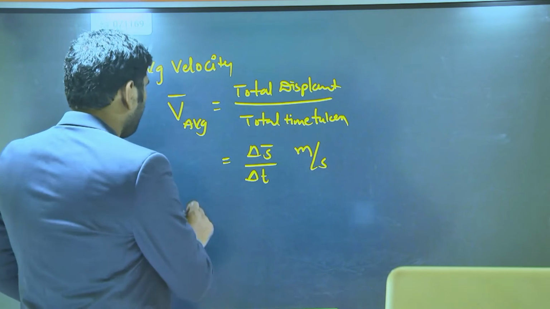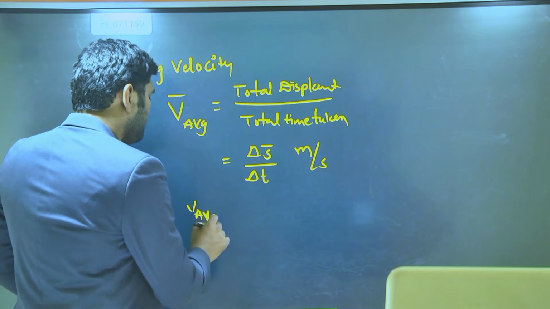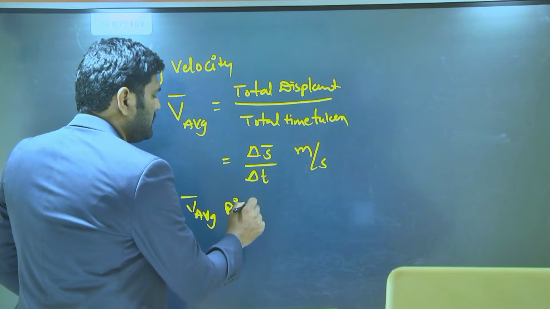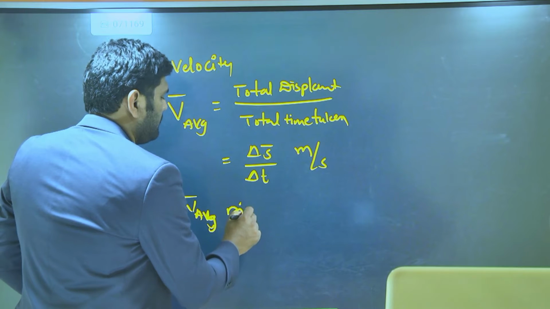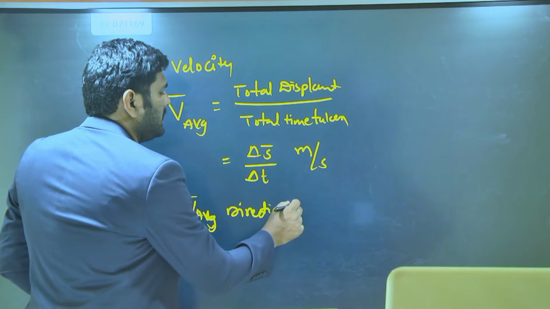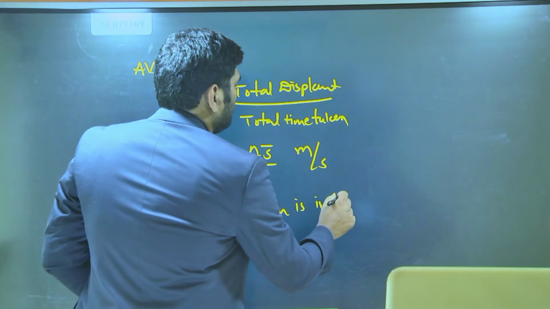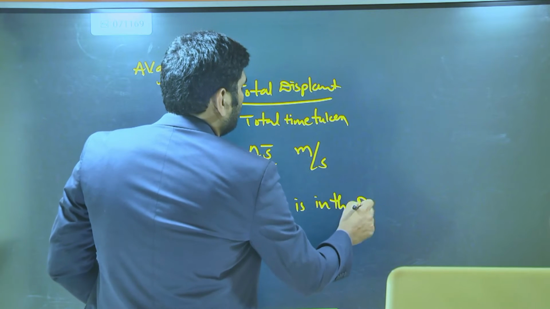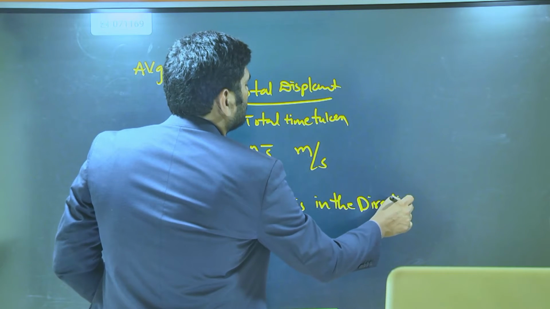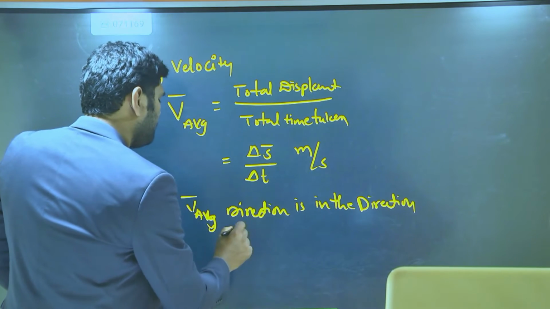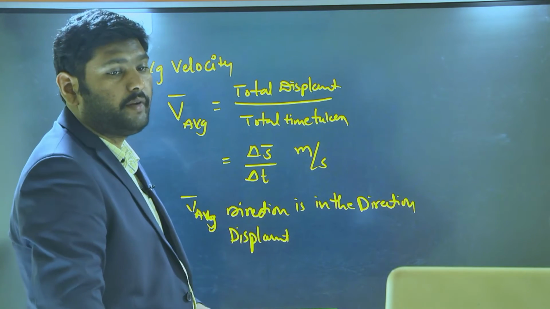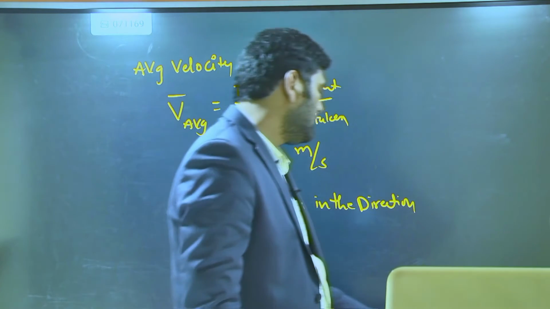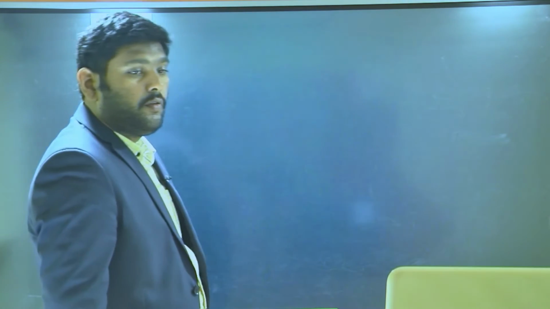And the direction of average velocity is in the direction of displacement only. This is about average velocity. And one more point is acceleration.